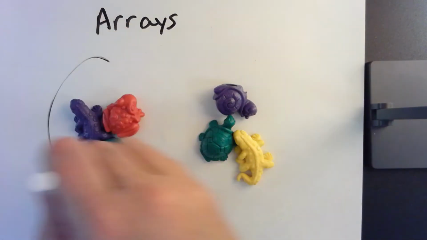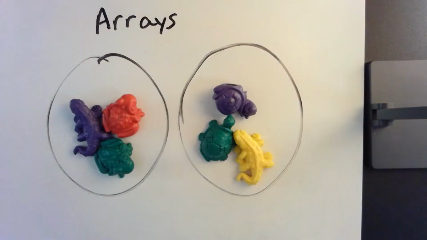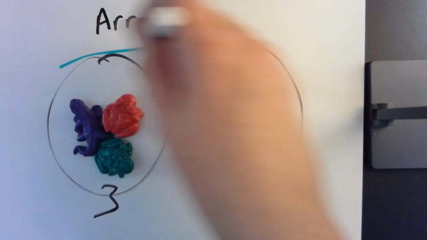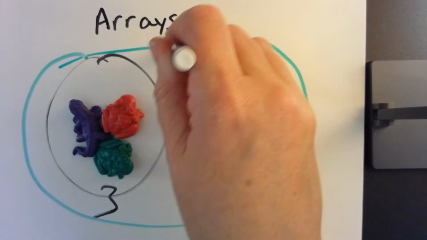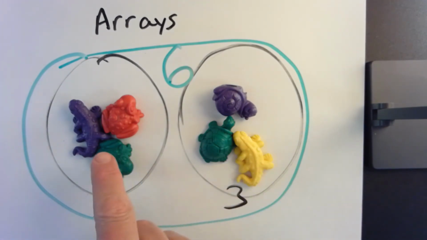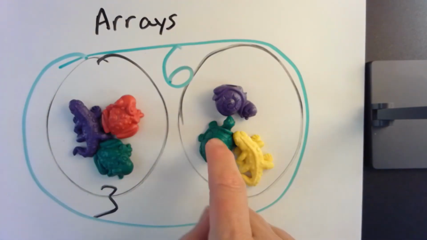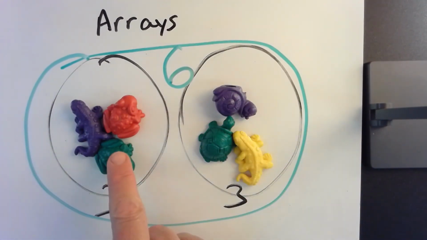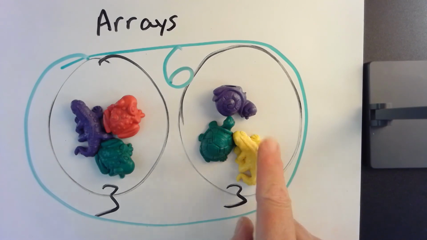Well, here's a group, and here's a group. So there are 3 in each group. How many bears altogether? So, altogether, there's a total of 6. How do you know this? Well, you could count 1, 2, 3, 4, 5, 6, or you could count 3 plus 3 is 6.